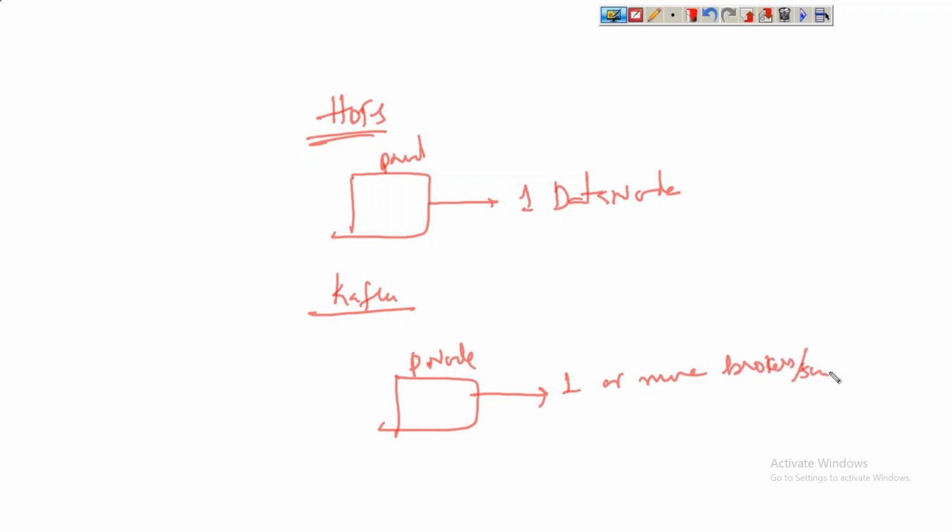One or more brokers or servers. There's a difference. That's very simple. So the number of nodes, if we have hundreds of slave nodes, only 100 data nodes. But we have 100 physical nodes here. We can have more than 100 brokers or servers. Got it? This is the basic difference between HDFS and Kafka storages. Is it fine now?